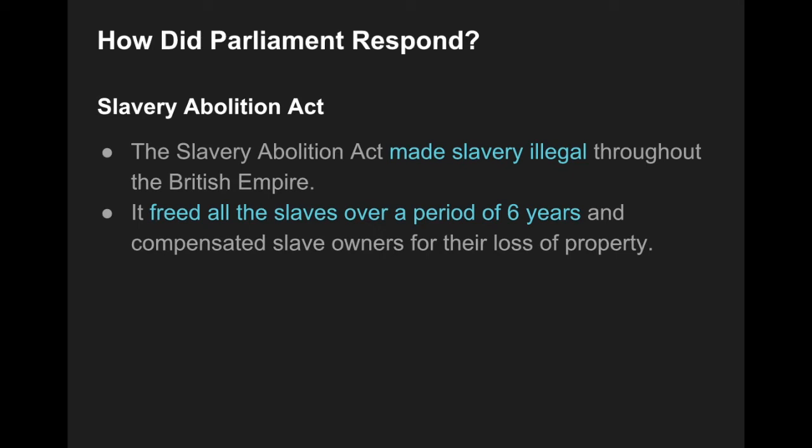So slavery is freed because, honestly, slavery is no longer needed in the British Empire. They have all of these individuals who are working at low wages. Slaves are not going to be as accustomed to working in these types of factories. And because many of these workers are getting paid so little anyways, it's not making a huge difference. So it's because of industrialization that slavery gets abolished in the British Empire.